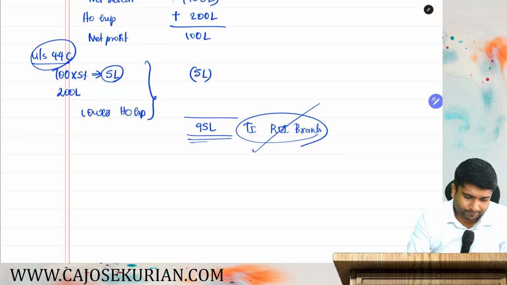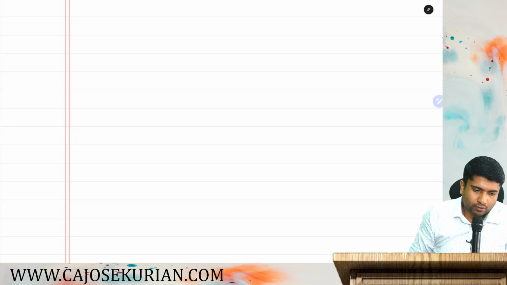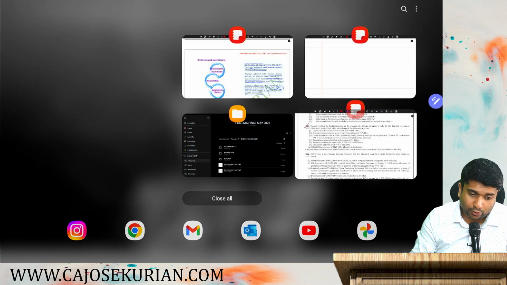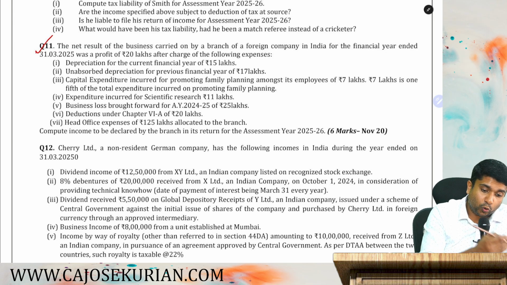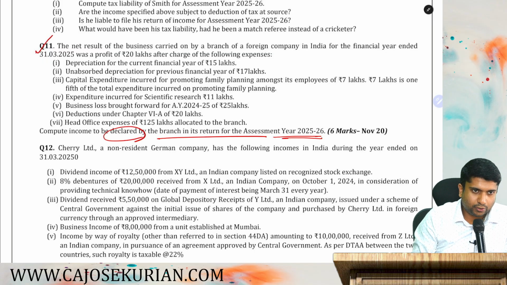Simple question it is. Listen, that is question number 11. So what are they saying? Net result of business carried on by the branch of a foreign company in India for the financial year ended 31st March 2025 was a profit of 20 lakh after charge of the following expenses. Compute the income to be declared by the branch in its return for assessment year 25-26.